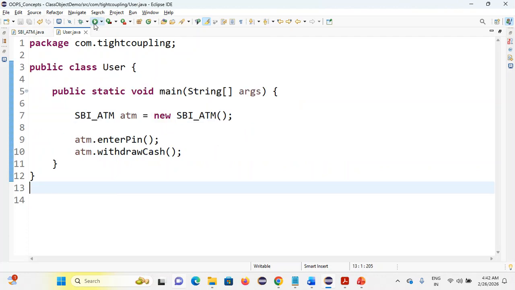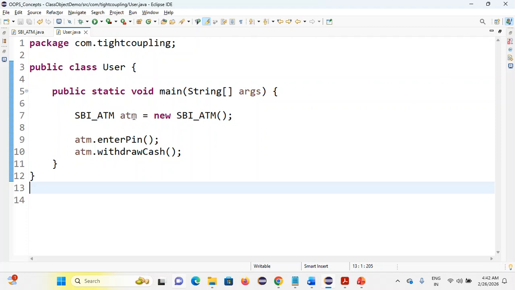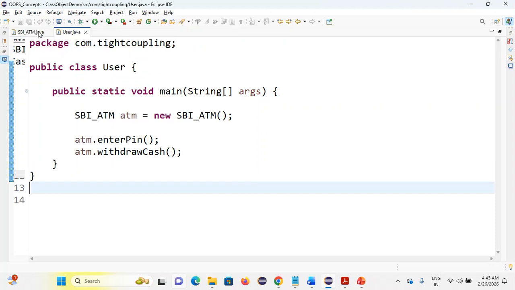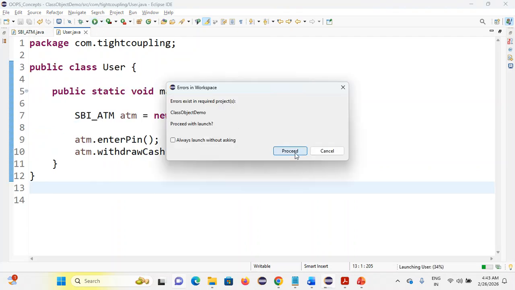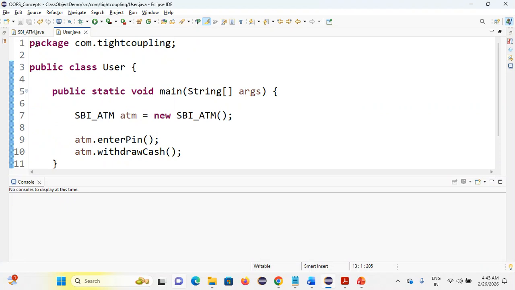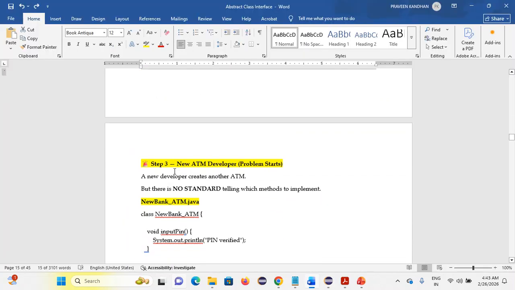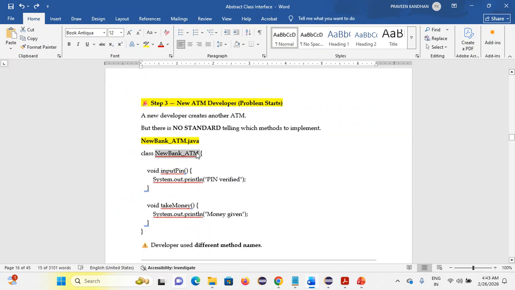I'm executing this code. No standard rules are followed now, because there is no abstraction here. So we're getting the output: SBI ATM, PIN accepted, cash withdrawn from the ATM. Next, everything works. But a new ATM developer is coming, a new bank ATM is coming.